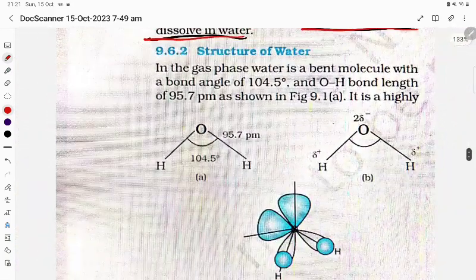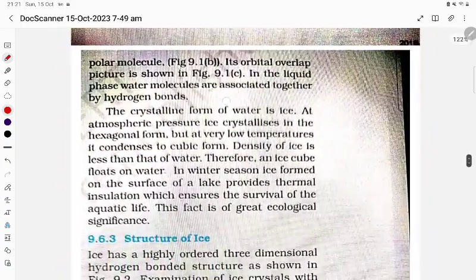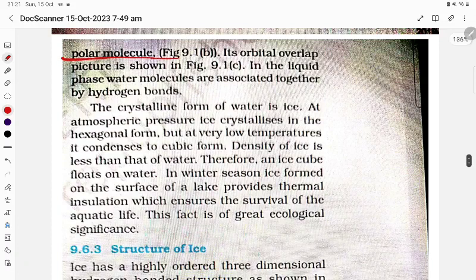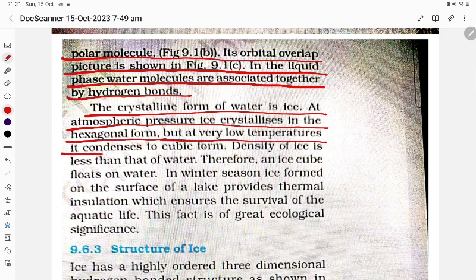Now, the structure of water: this is the 104.5 degree angle. This is the structure that you will be able to understand, student. Next, polar molecule. The orbital overlap picture is shown in the figure. In the liquid phase, water molecules are associated together by hydrogen bonding. The crystalline form of water is ice. At atmospheric pressure, ice crystallizes in the hexagonal form, but at very low temperatures it condenses to cubic form. The density of ice is less than that of water. Therefore, an ice cube floats on water.